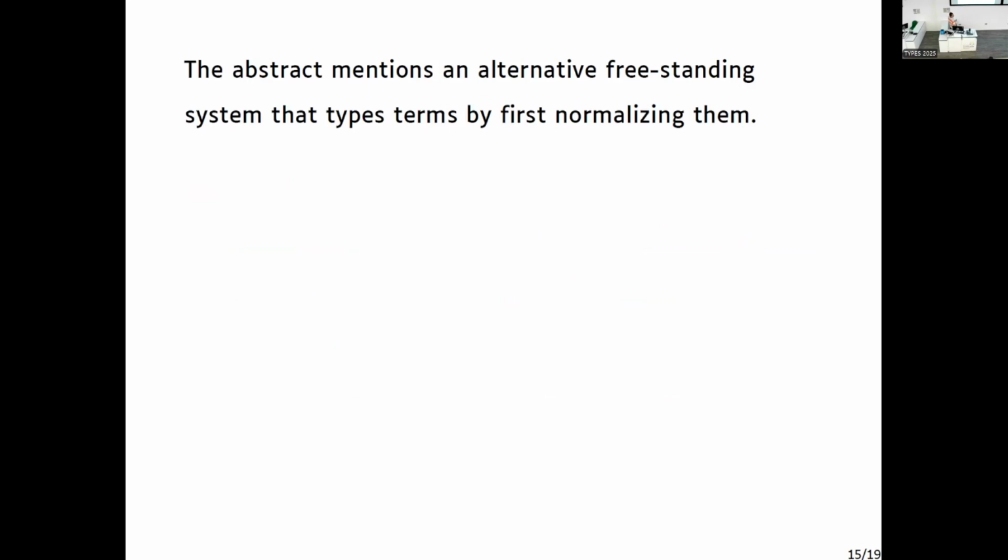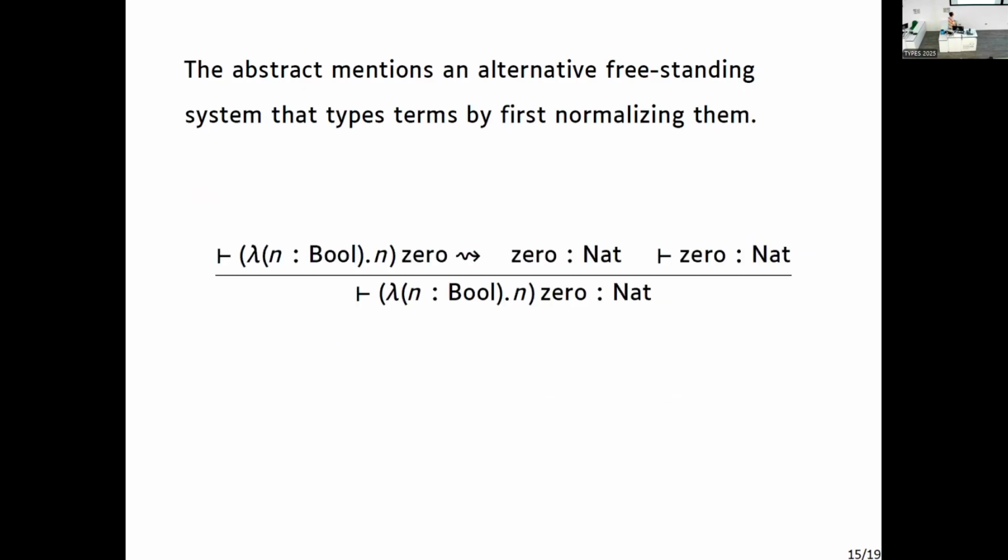And of course, the abstract, if you read it, mentions some alternative freestanding systems. I say freestanding because it should not include anything about the original specification. It should be completely separate, and type things by first normalizing them. Of course, as you might know, you can't just willy-nilly normalize something and then type it, because you're going to erase some information that might have made the term not type check. For example, here, if I normalize away this beta redex, then I'm going to lose the fact that these two do not match up, the argument and the signature.